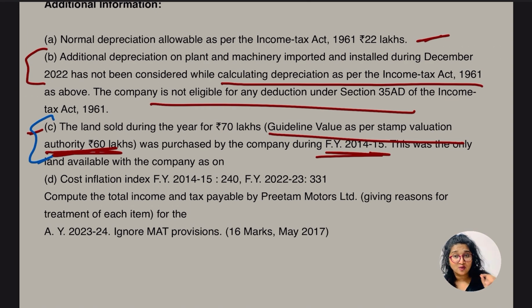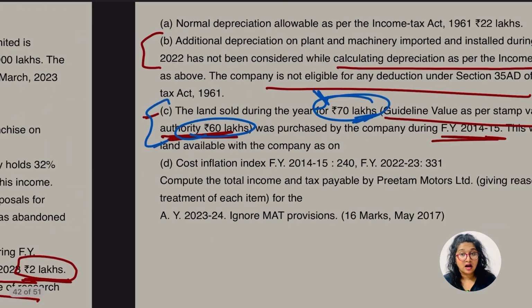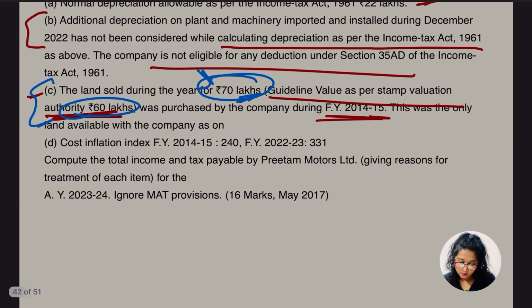Now we have to identify which value we are going to take, the 60 part or the 70 part. If the value exceeds the actual value by 110%, in that case we are going to take the stamp duty value. So here 60 into 110 which is 66, and this value is 70 lakh. Okay, this exceeds the actual value of 110%. So definitely we are going to take this part now. Yes, so we are going to take 70 lakh. Now the profit was 20 lakh. So yes guys, what is going to be the cost? 50 lakh. Okay, hope this point is clear.